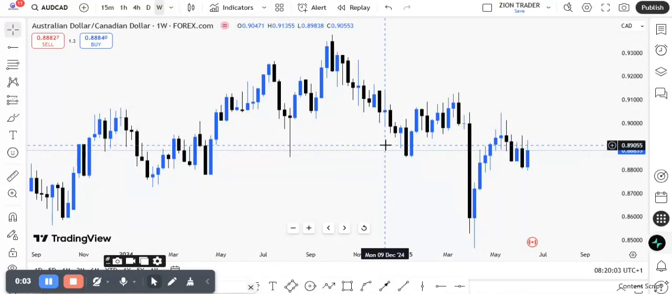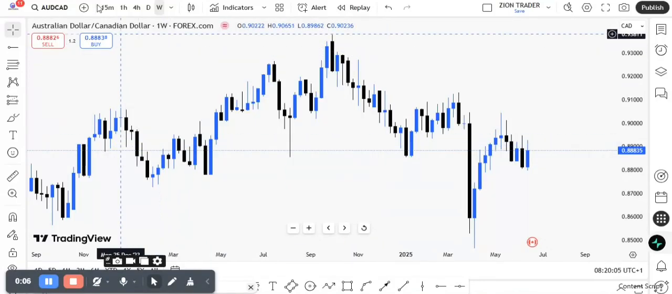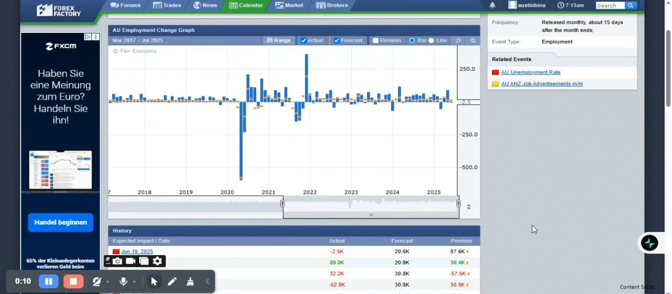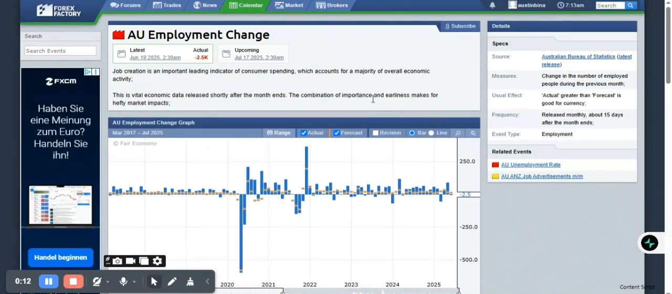So today we'll be analyzing AUD/CAD, right? Before we take a look at the technicals, let's quickly look at the fundamental perspective. But before we get to the business of the day, I want to quickly show you guys something.